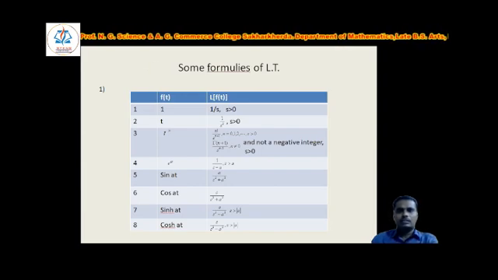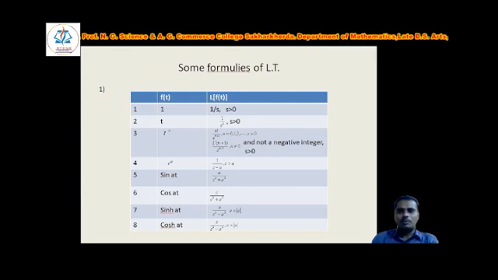Then Laplace of t is nothing but 1 upon s square, where s is greater than 0. For t raised to the power n, as we have already seen, Laplace of t raised to the power n equals n factorial divided by s to the power n plus 1, where n is an integer and s greater than 0. When n is a fraction, then gamma of n plus 1 divided by s to the power n plus 1, where n is not equal to 0.